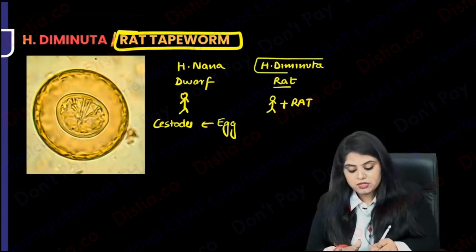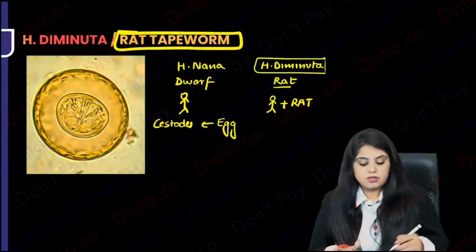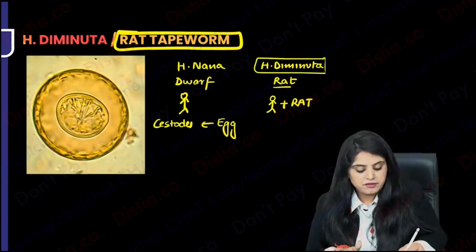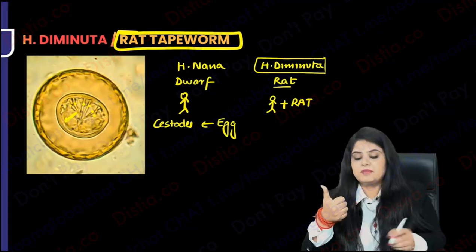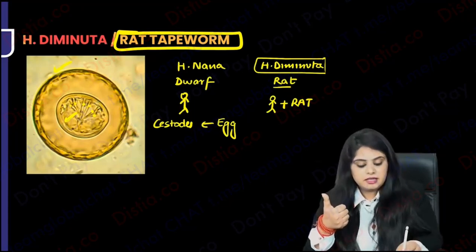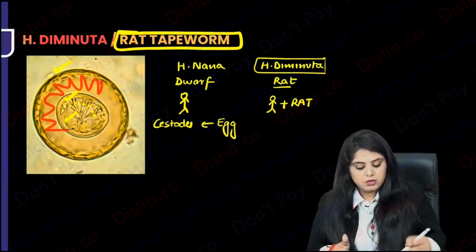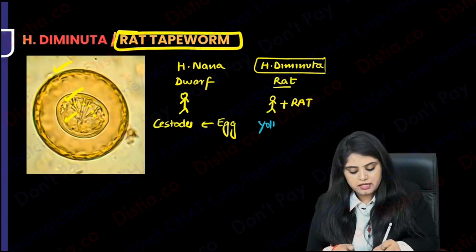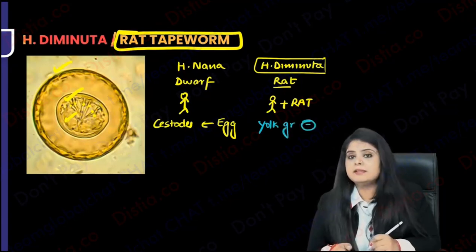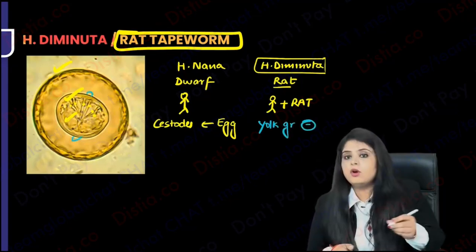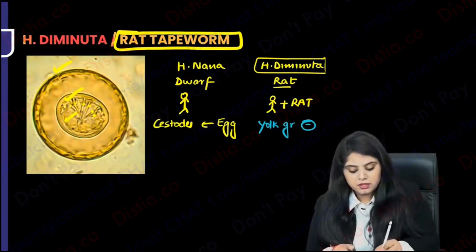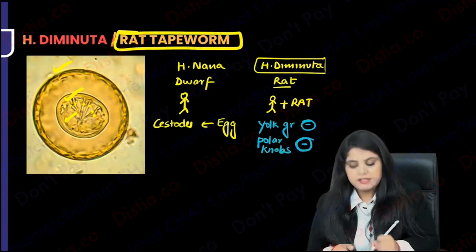But when I talk about H. diminuta, look at the egg in front of you. 1, 2, 3, 4, 5, 6. Hooklets are the same. Outer membrane is there. Inner membrane is there. But what happened to all the mess in between? Do you see any yolk granules? No, the yolk granules are missing. Do you see any polar knobs? No, those are also missing. So the polar knobs and the yolk granules are missing, and that is the H. diminuta egg.